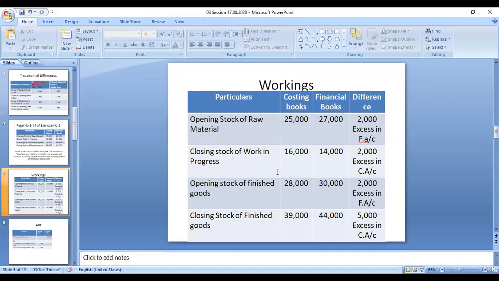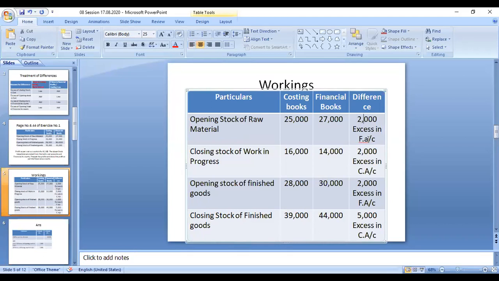Right. So the second category is over. So this is over and this also is over. Now we can understand the difference between these two values. So 28,000, 30,000, 2,000. So opening stock, financial account, excess 2,000. So this is the same case.